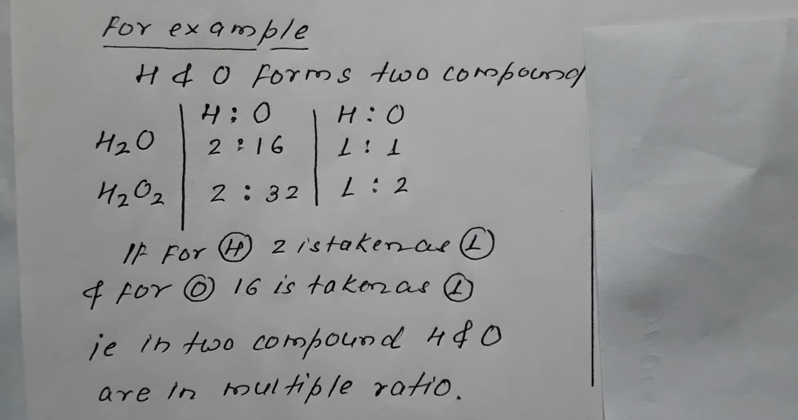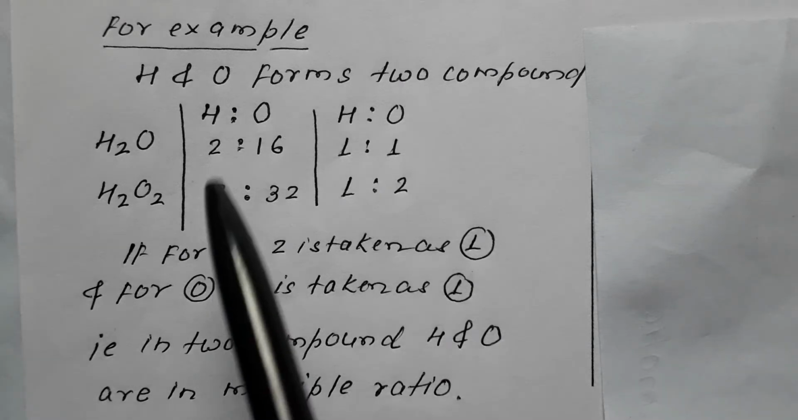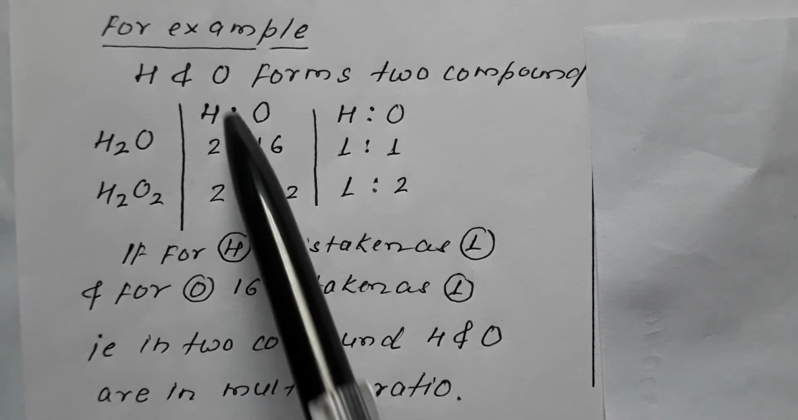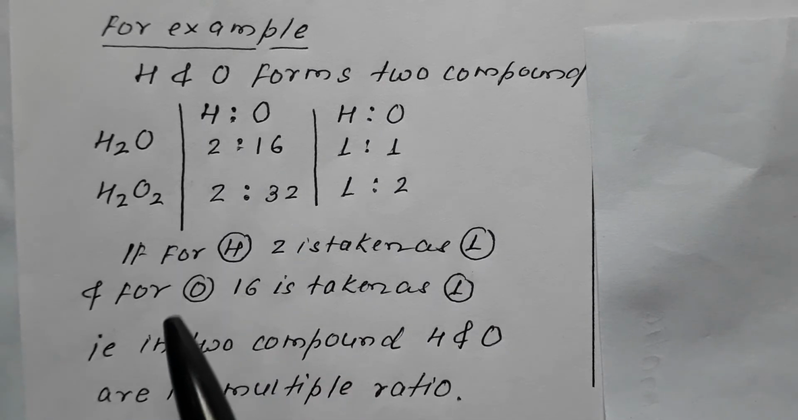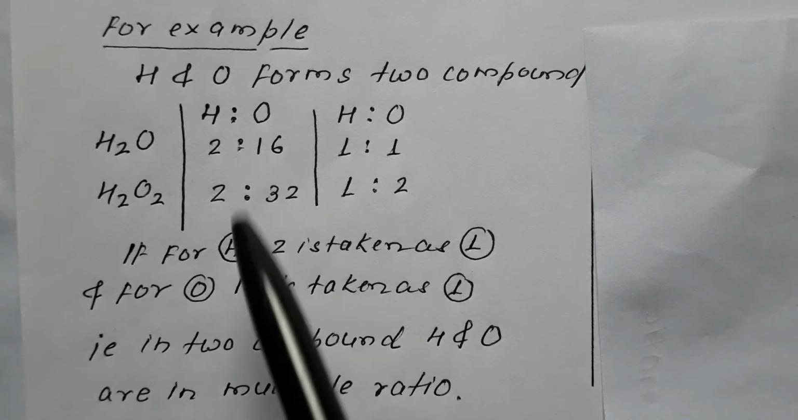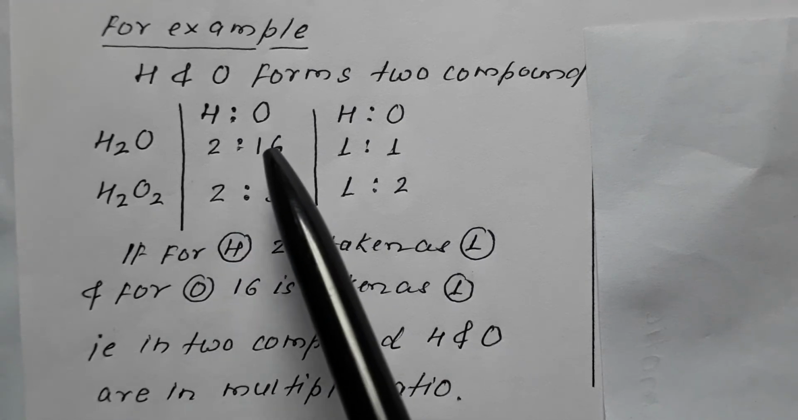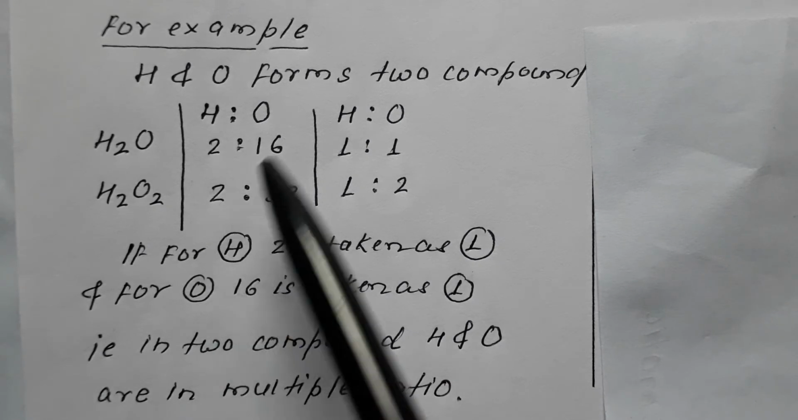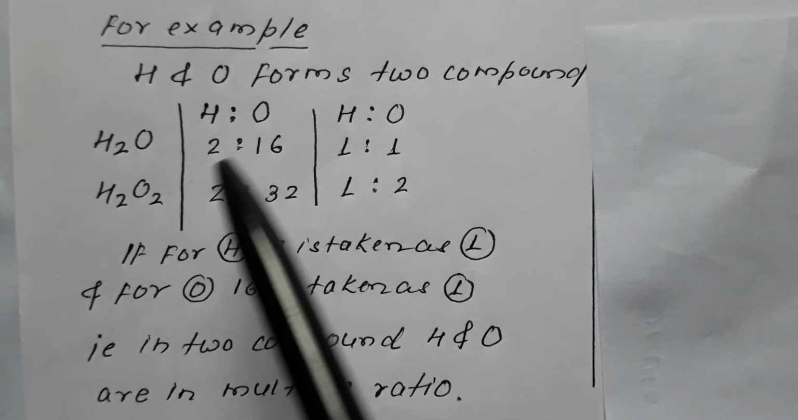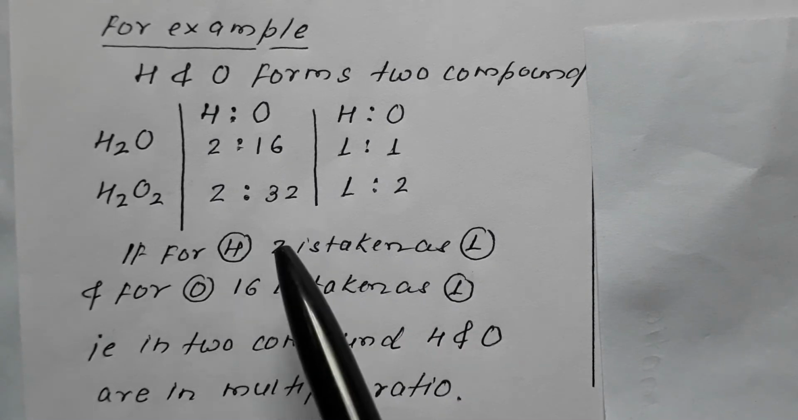One more thing was said: as per the law of multiple proportion, a fixed quantity of one element always combines with multiple quantities of the other. Let us elaborate. In this case, the fixed quantity of hydrogen, 2, is combining with multiple quantities of oxygen. It is 16 in the first case, and 16 into 2, which is 32, in the second. It could have been more also.